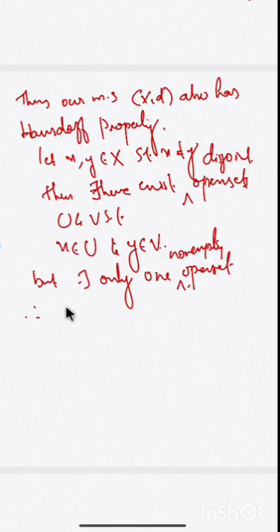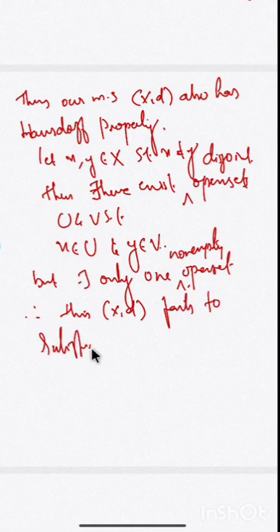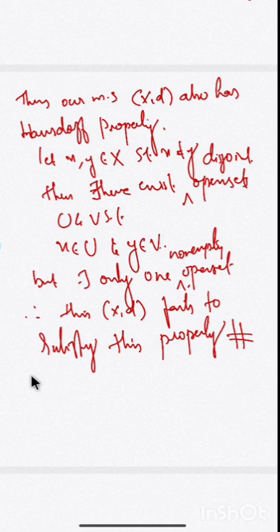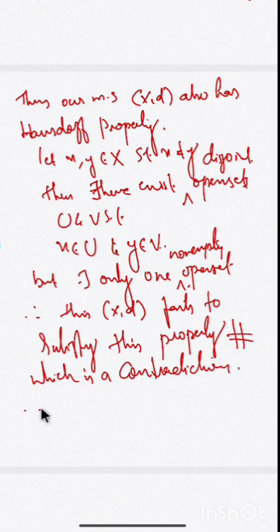Therefore this metric space (X, d) fails to satisfy this property, which is a contradiction. Every metric space satisfies this property. Therefore, we cannot develop a metric like this. That means our topology is not a metrizable topology. Therefore, tau I is not a metrizable topology.